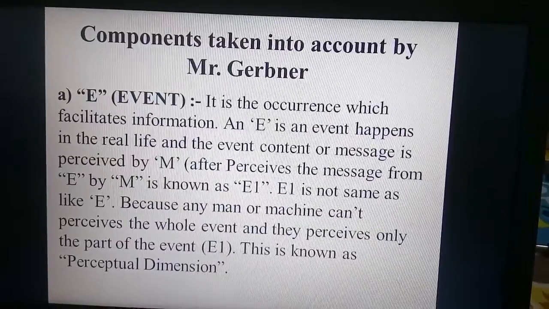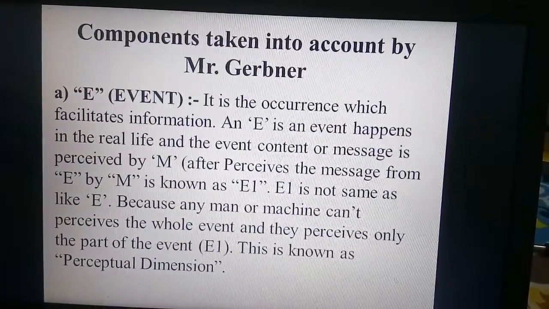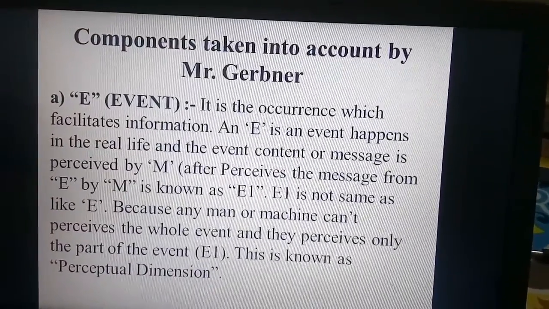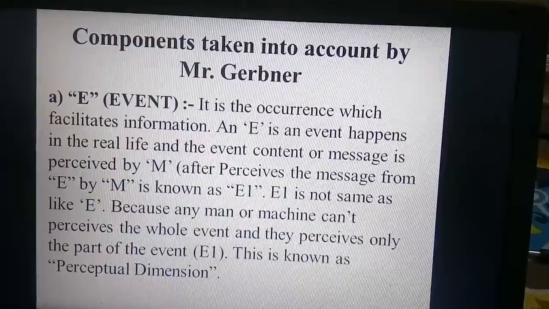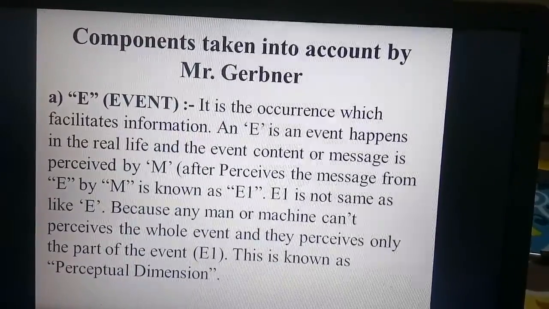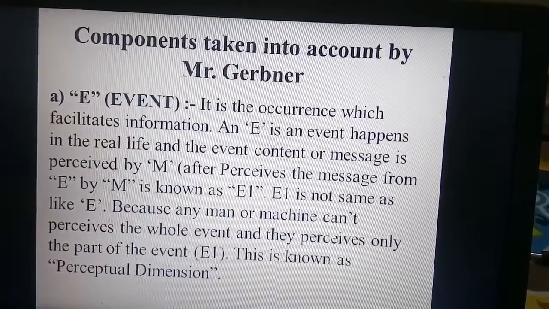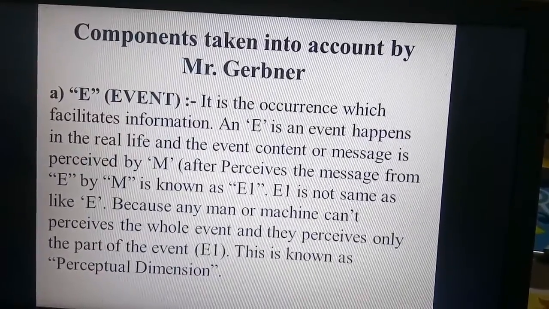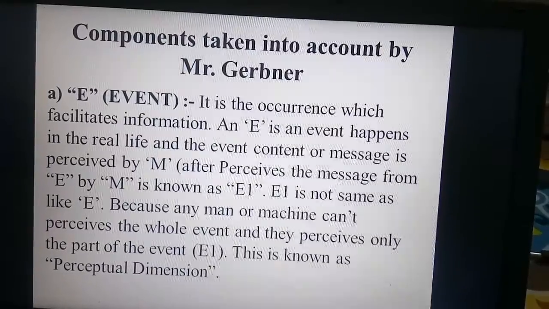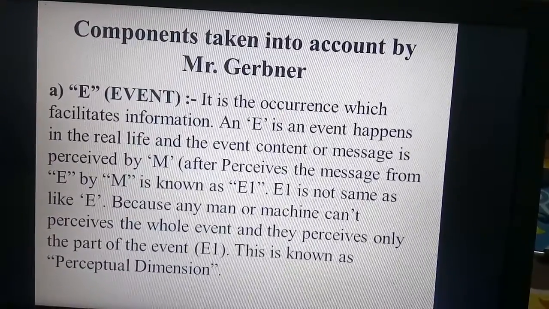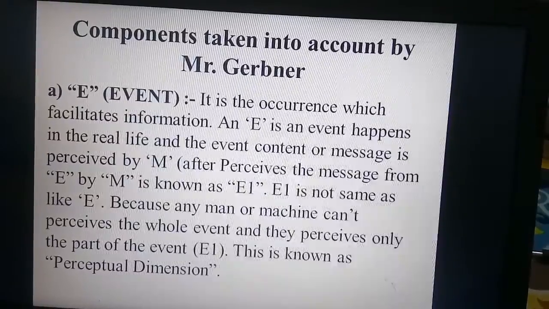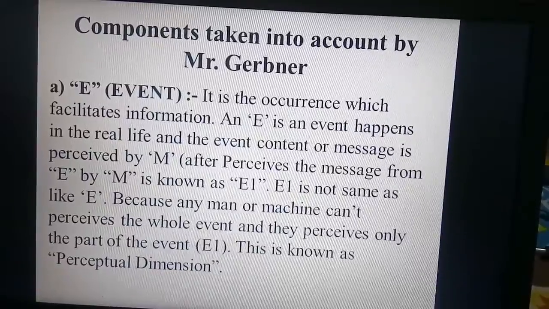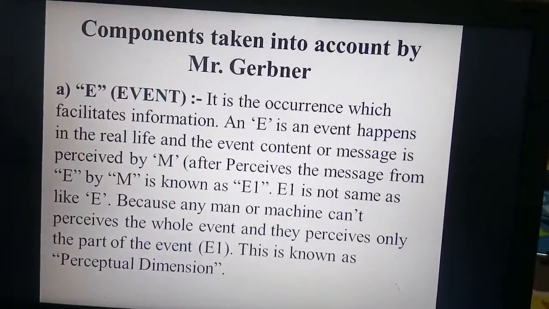The components which are taken into account by Mr. Gerbner, the first one is E, as in event. An event is nothing but an occurrence which facilitates information. E is an event that happens in real life, and the event content or message is perceived by M. After perceiving the message of E, it is known as E1. E1 is not the same as E, because any man or machine can't perceive the whole event; they perceive only a part of E, that is E1, and this is known as the perceptual dimension.